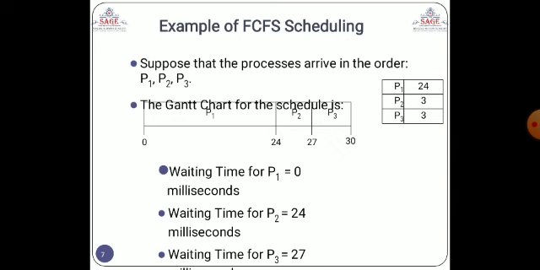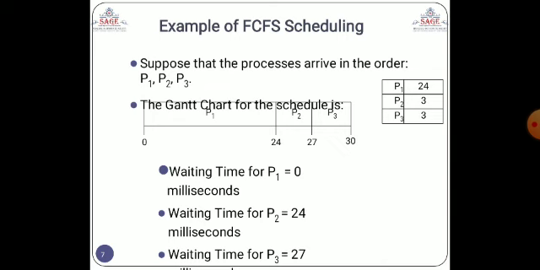Now the P2 process should be started, so the waiting time of P2 is 24 millisecond, because the waiting time of P2 is the time for the P1 process to be completed.